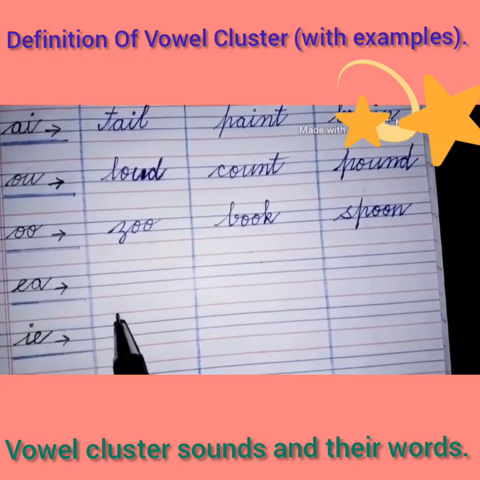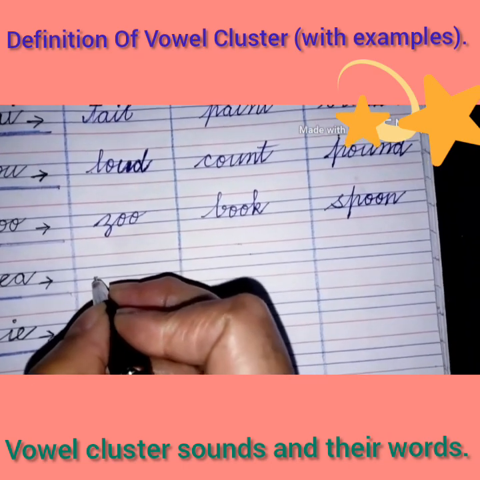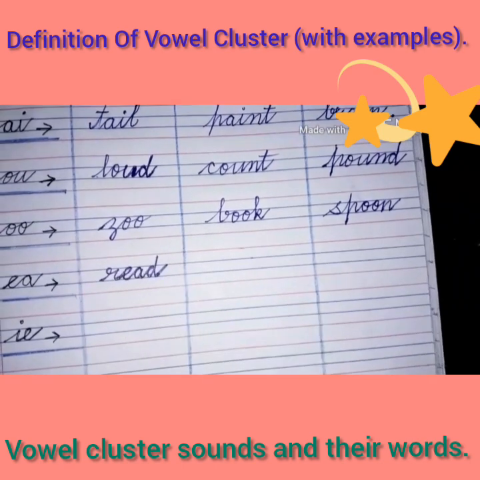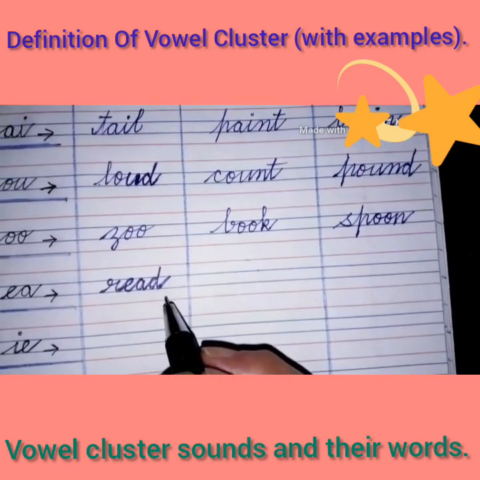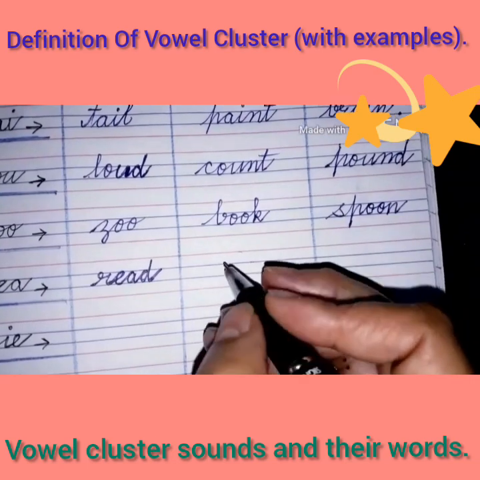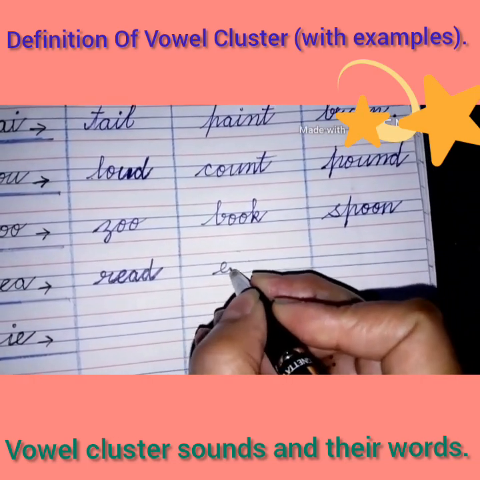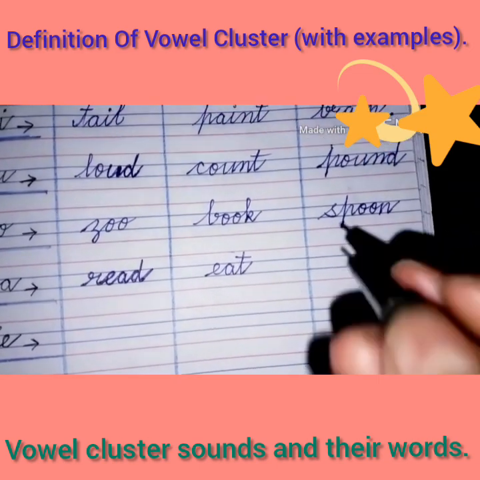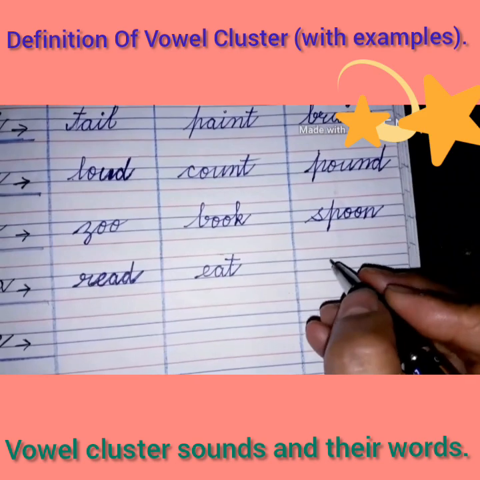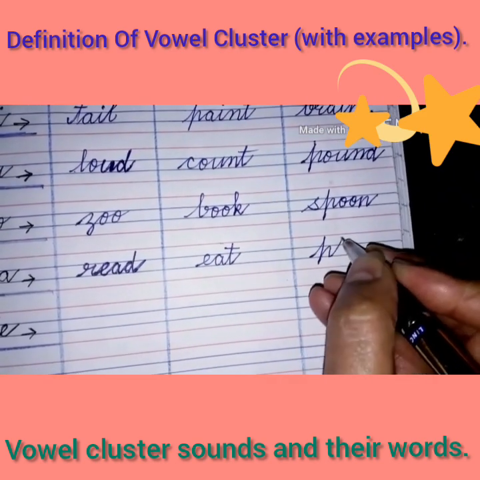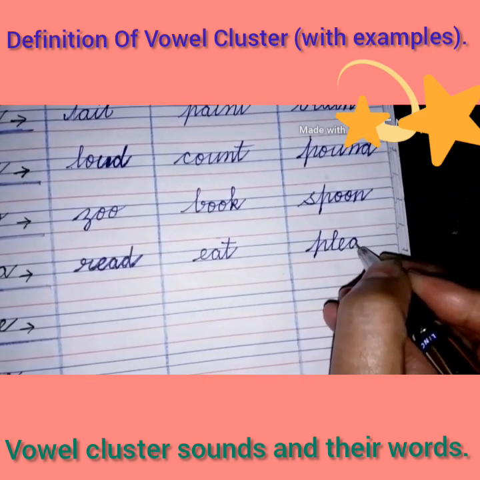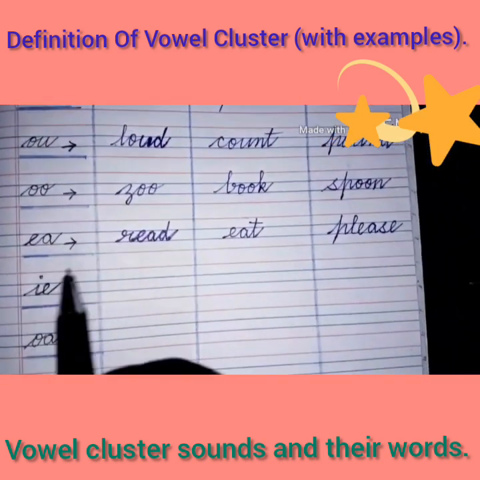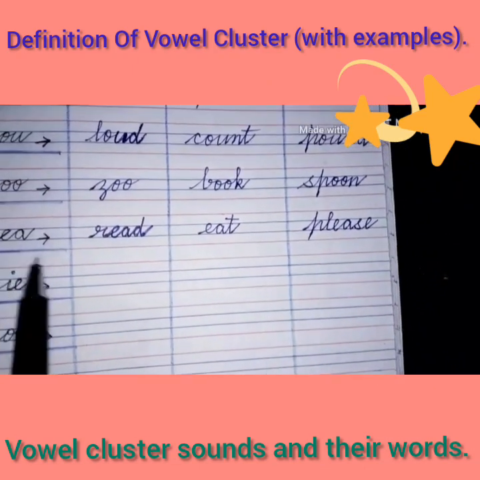Come to the next sound, EA. So our first word is R-E-A-D, read. Okay? Our next word is E-A-T, eat. Our third word is P-L-E-A-S-E, please. Now we have written three vowel cluster words with EA sound.